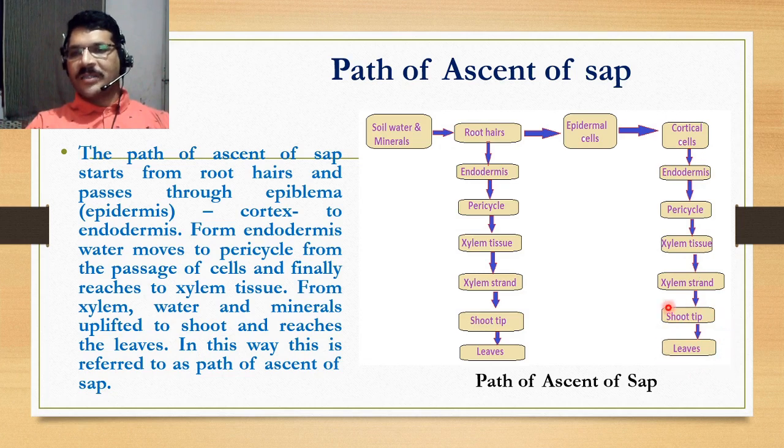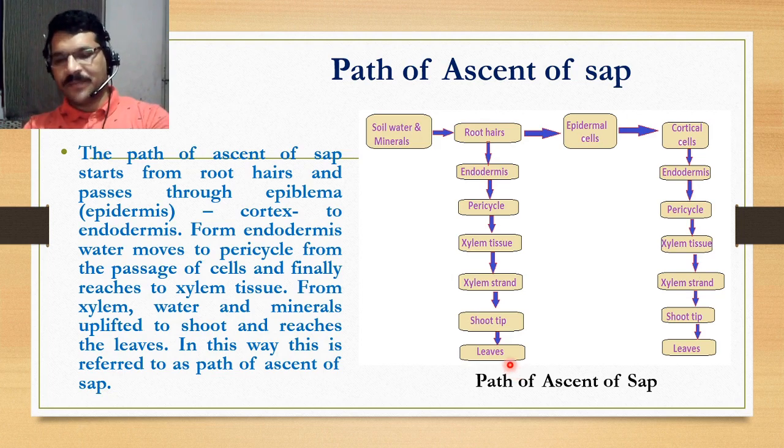Here water is utilized for different metabolic physiological processes, and the excess water which is not of use is thrown out from the stomata of the leaves into the environment. So this is the actual path of ascent of sap: the origin of water is the soil, and it reaches up to the leaves by this path.